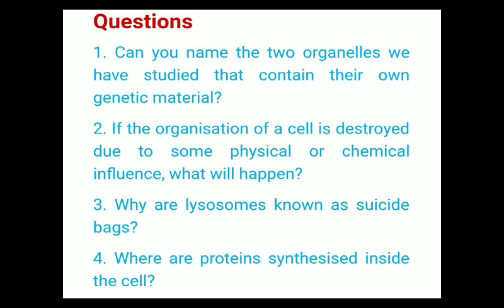Now question number 2. If the organization of a cell is destroyed due to some physical or chemical influence, what will happen? It is a straightforward question. The answer is, if the organization of any cell is destroyed, then there will be no existence of the cell, and ultimately the cell will die.